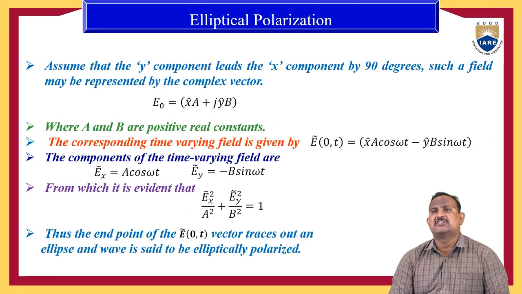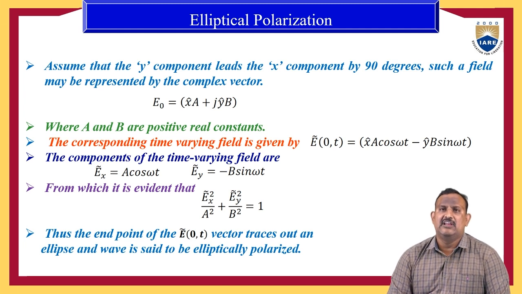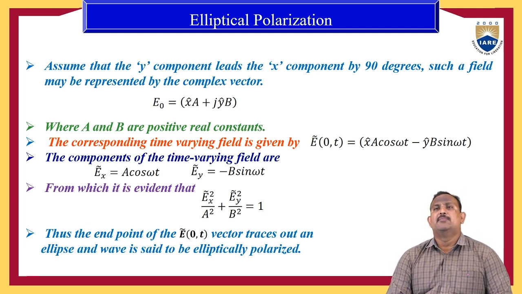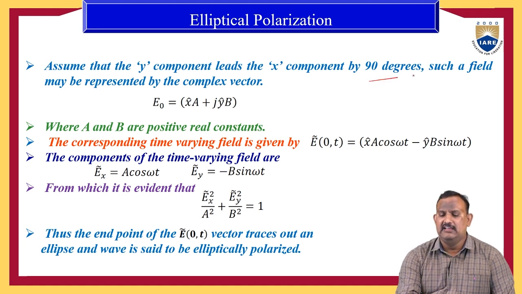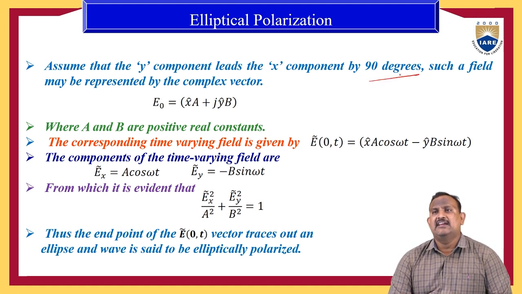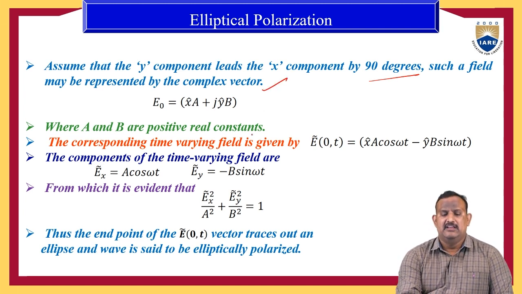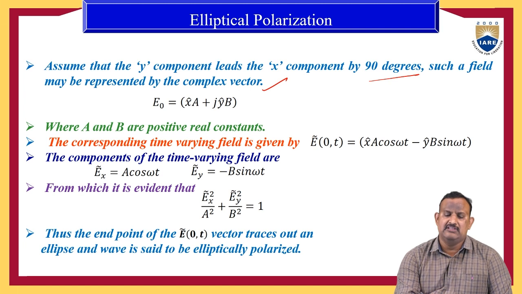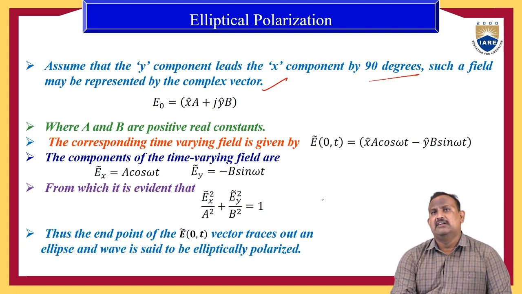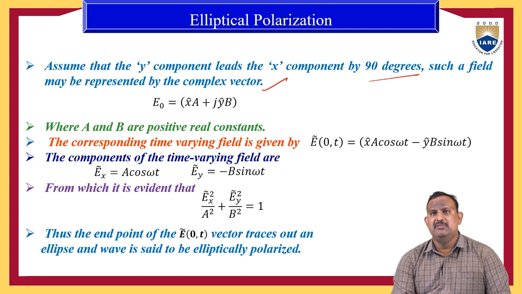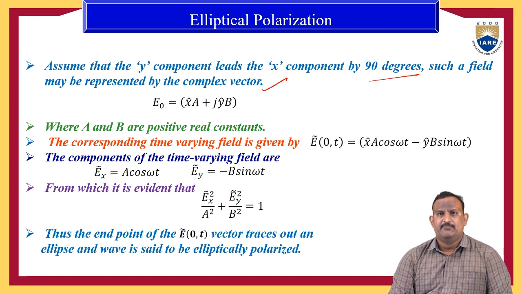Now we will find out the expression for elliptical polarization. To find out the elliptical polarization, assume that the y component leads the x component by 90 degrees. Such a field may be represented by a complex vector. It is E naught is equal to x cap A plus j into y cap B, where for both x and y the amplitudes are different. In the previous case, both have the same amplitude. Now we need to assume different amplitudes for x and y components, where A, B are some positive real constants.